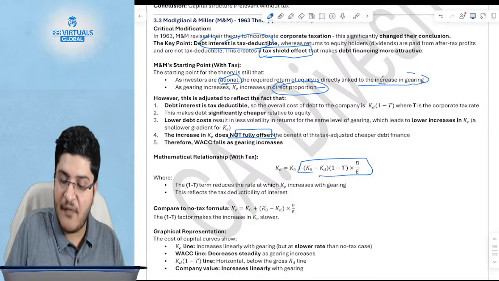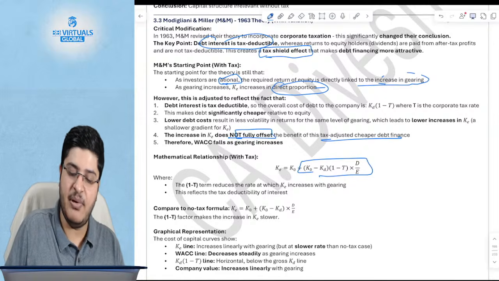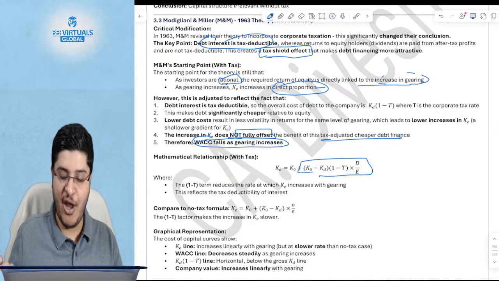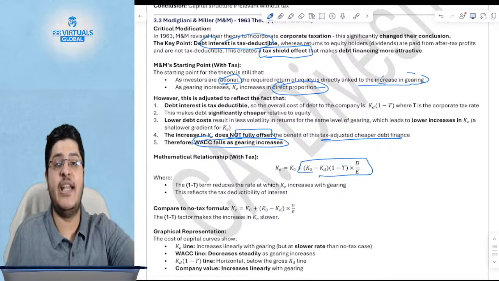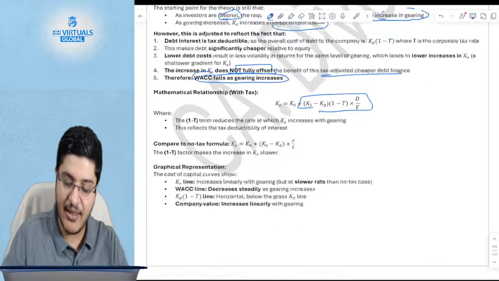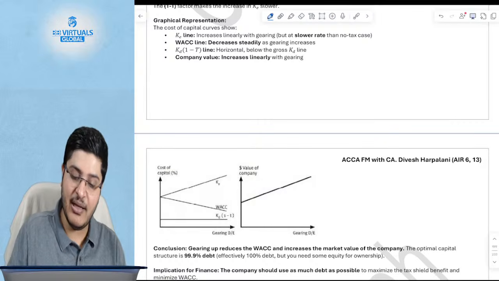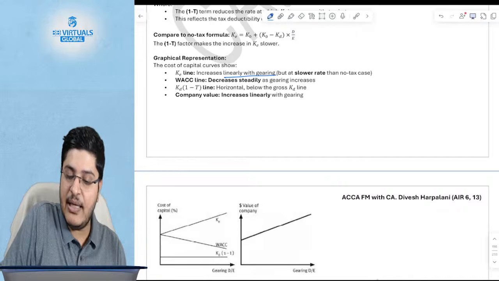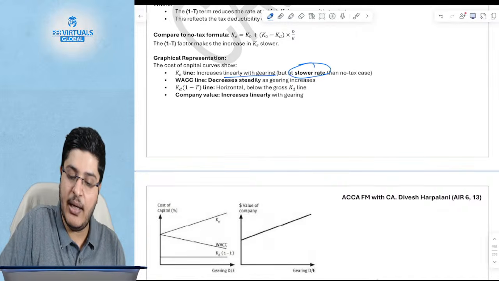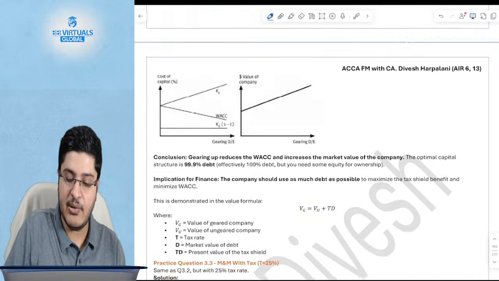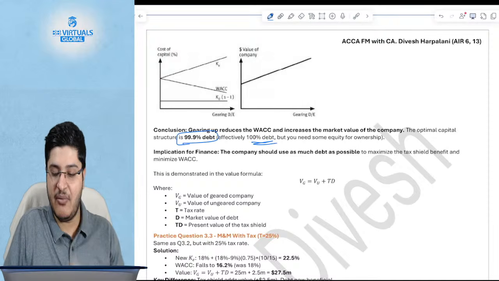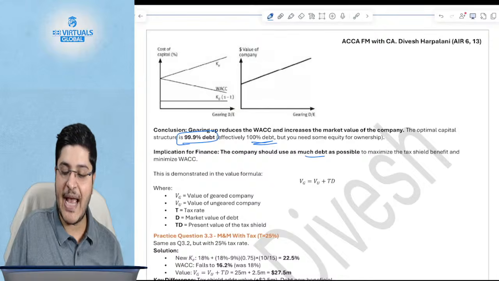So it does not fully offset the benefit of the tax adjusted cheaper finance, which means as you keep increasing the debt, the gearing increases. So according to them, now you can have as high debt as possible, have 99.9999% debt. Okay, so they are saying you keep increasing the debt, the WACC will keep falling, because while the cost of equity is increasing linearly with gearing, it is increasing at a slower rate. So WACC will keep reducing, and company value will keep increasing. So the conclusion is you can have effectively 100% debt, but you need to have some equity, right? So it says you should use as much debt as possible.